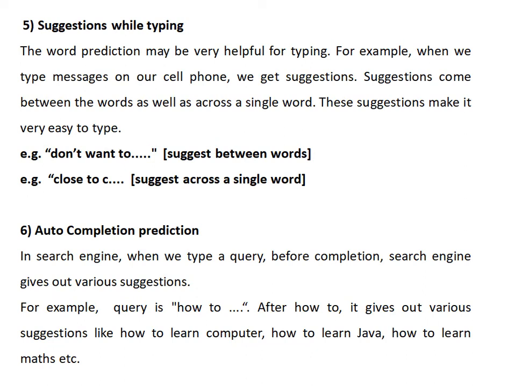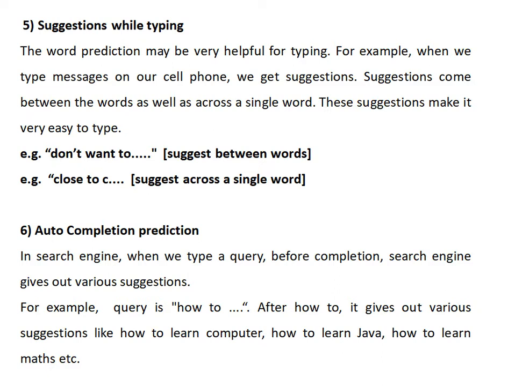Suggestions while typing. Word prediction may be very useful for typing. For example, when we type on our cell phone, we get suggestions. Suggestions come between the words as well as across a single word. This suggestion makes it very easy to type. For example, "don't want to", it will predict the next word. And for example, if you write "close to", it will predict the next word that is across a single word, and the above is a suggestion between the words.